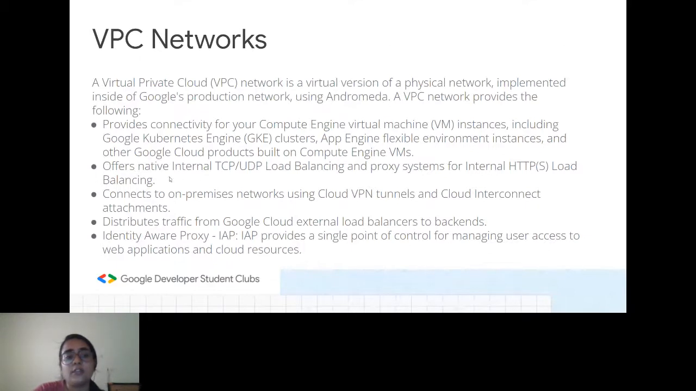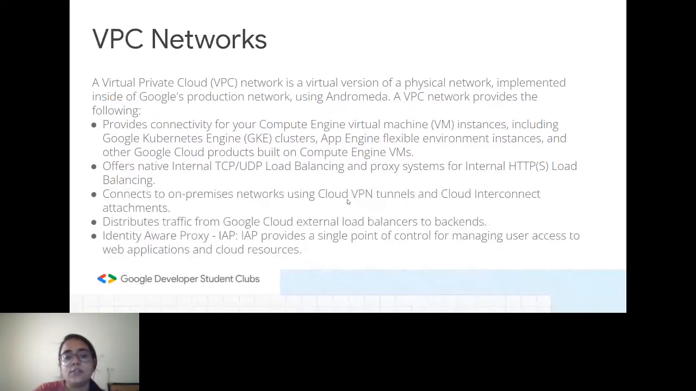Then we have the native internal TCP, UDP load balancing and proxy systems, like the HTTP load balancers that we have created. And then we have on-premises networks as well. Like we have discussed on-premises, right? Like under the same building. So for these on-premises networks, which are using cloud VPN tunnels and cloud interconnect attachments, this VPC network enables you to connect with those as well.